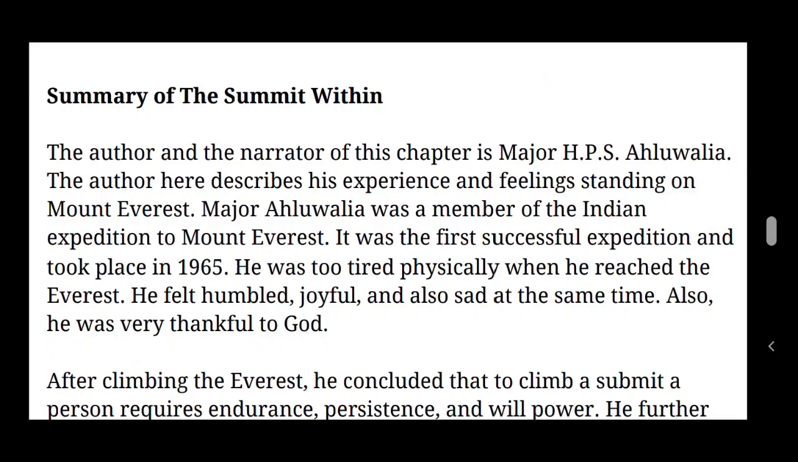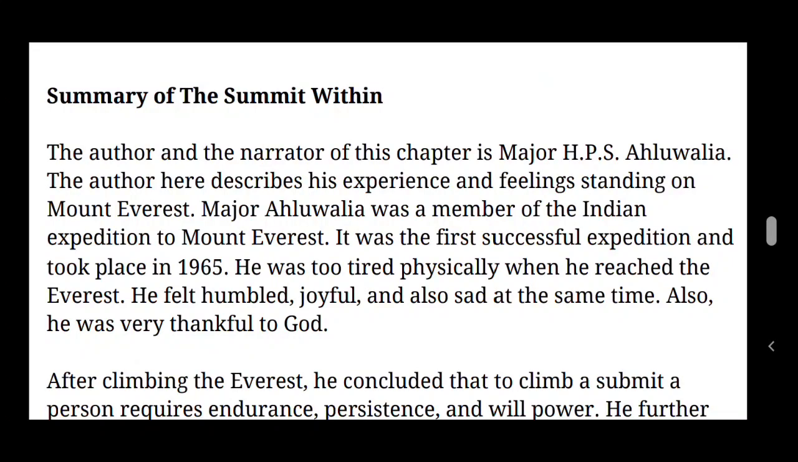He was too tired physically when he reached the Everest. He felt humble, joyful, and also sad at the same time. Also, he was very thankful to God. Very tired physically, but when he reached the Everest, he felt very happy at the same time, and he thanked God wholeheartedly. So that's all from the first paragraph of this summary, children.